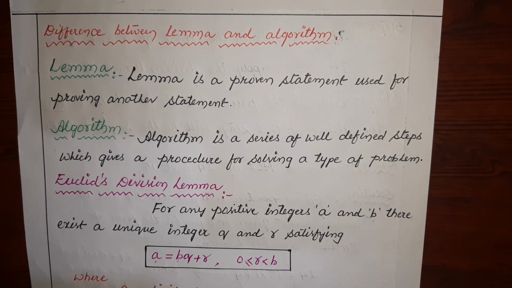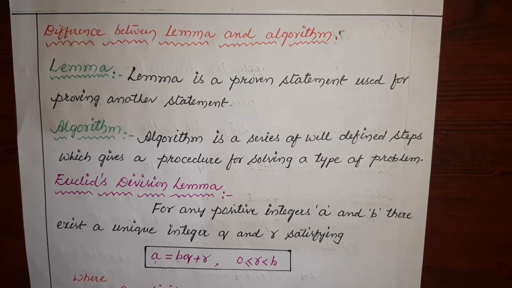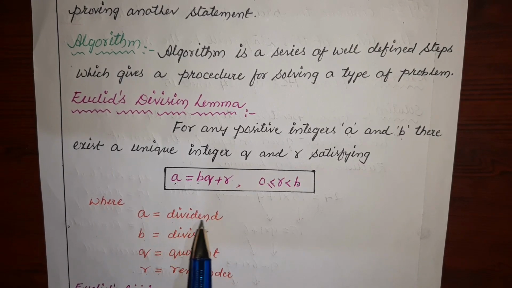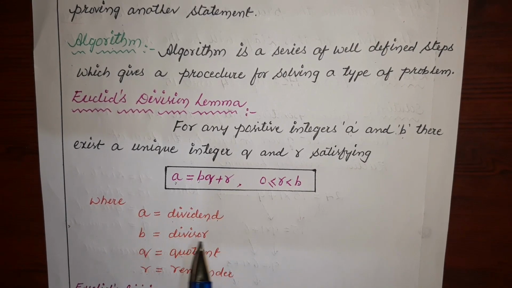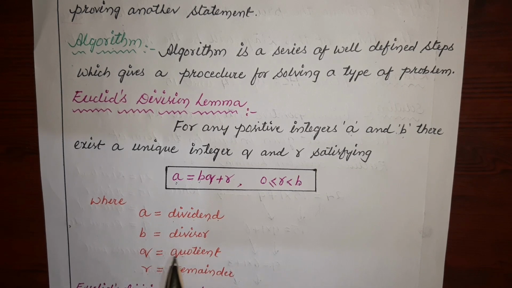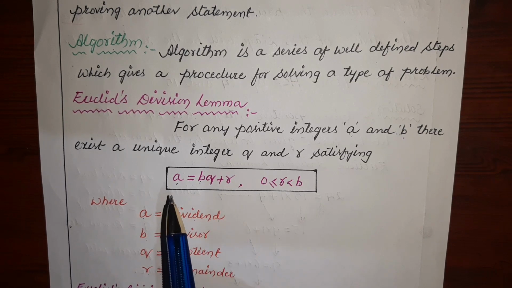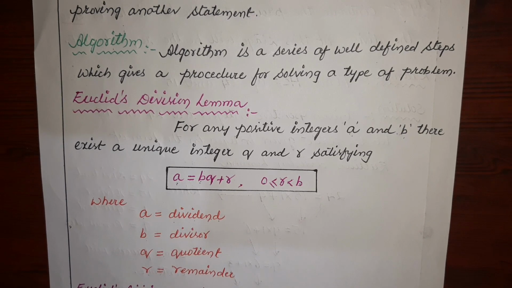Let us try to understand the meaning of a, b, q and r. Here a is called dividend, b is called divisor, q is called quotient and r is called remainder. So these are the meanings of every term in this one.